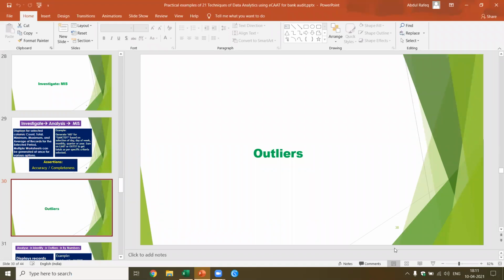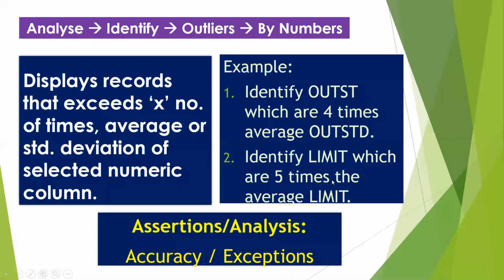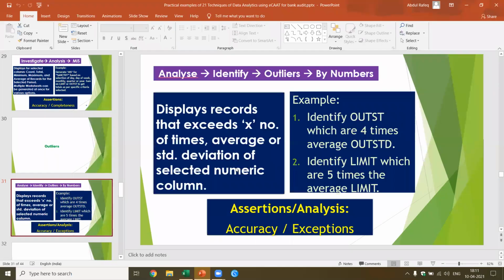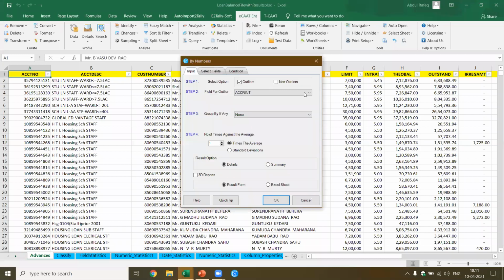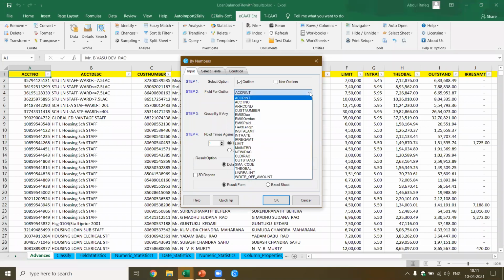Now let's come to outlier. What is an outlier? It identifies outstanding amounts which are 4 times the average. It means you want to look at, in the limits, what are the accounts which are 4 times the limit. So identify outliers, and here we have numeric. So I'm going to pick up the outlier here. This is the outstanding, or I can pick up the limit.